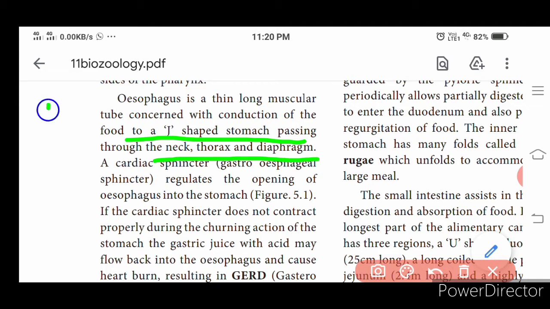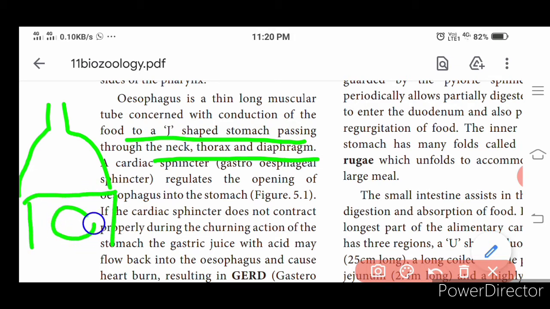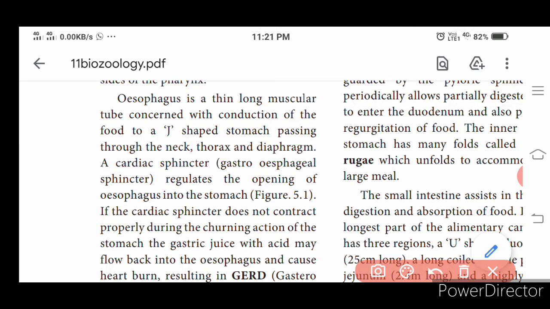If you consider this to be the human body, the abdominal region is where your stomach is present. Above that is the thoracic region, where the lungs and heart are safely kept inside the rib cage. Below the lungs we have a thick muscular sheet. This muscular sheet is called the diaphragm. The esophagus passes through the diaphragm. Then we have the cardiac sphincter.